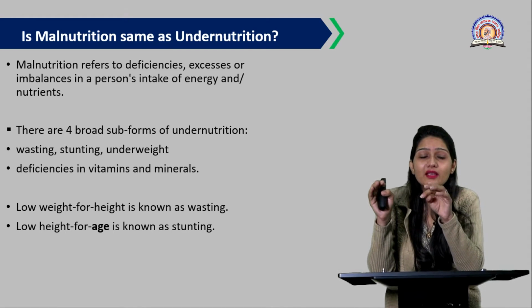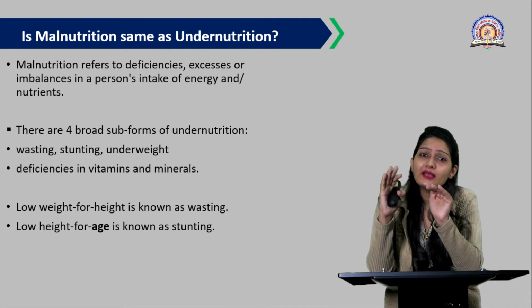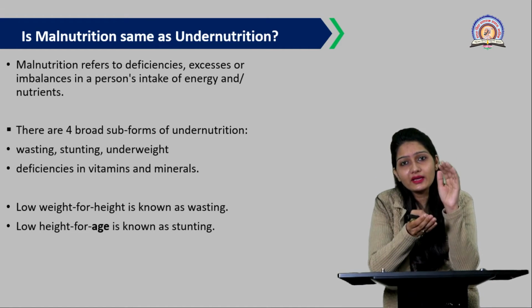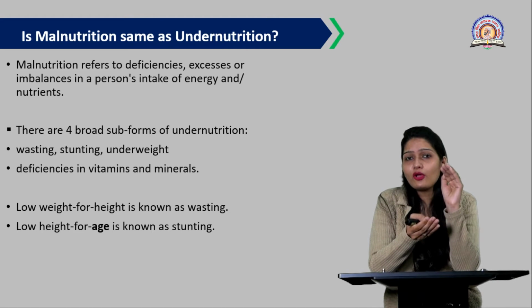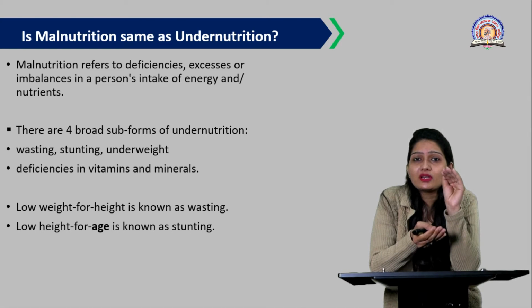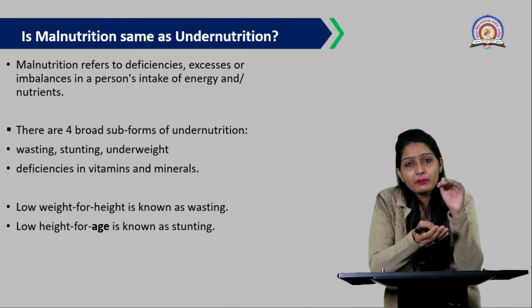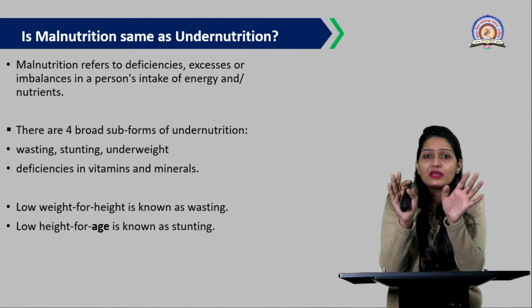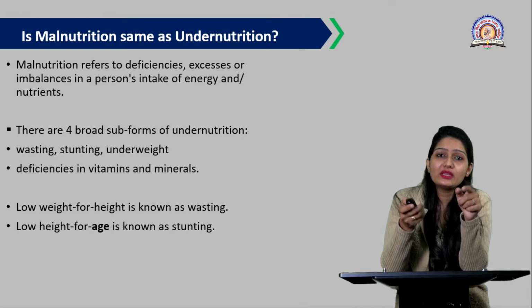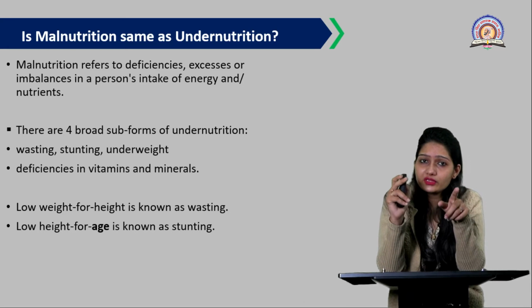And the second thing is low height for the age, which is known as stunting. Stunting is short height. Short height people are called stunted people, short for their age. This is nothing but stunting. So these are the conditions of undernutrition. Remember, students.